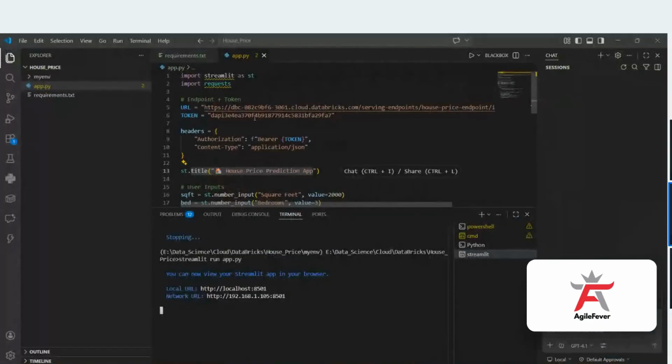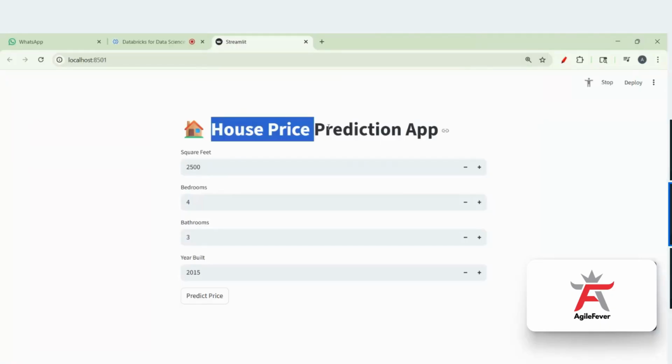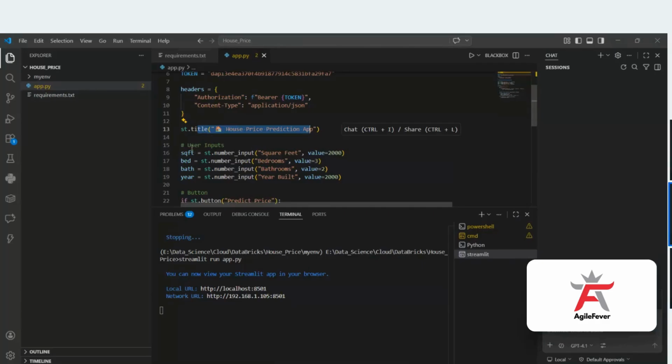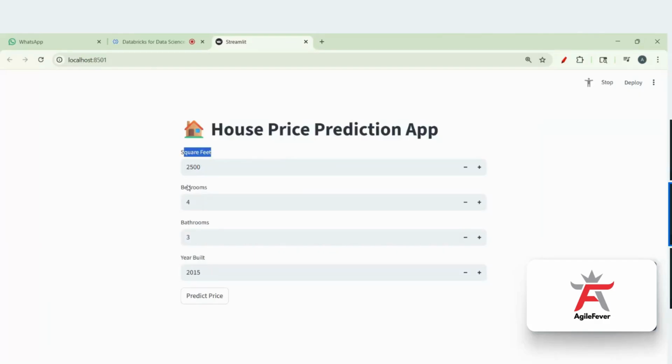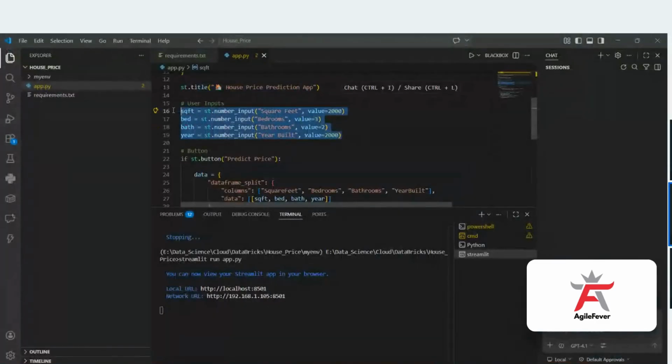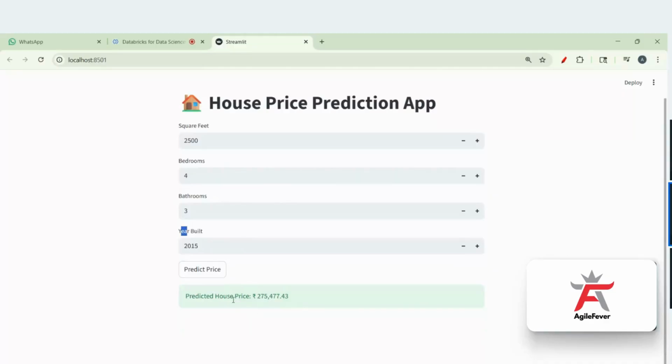So here, st.title is "House Price Prediction App". This is the title. Then the user input: what is the user going to give? Square feet, bedrooms, bathrooms, and year built. We are taking inputs from the user. These are the default values, 2000 and so on. Now, if st.button Predict Price, see, now we are getting the predicted value.